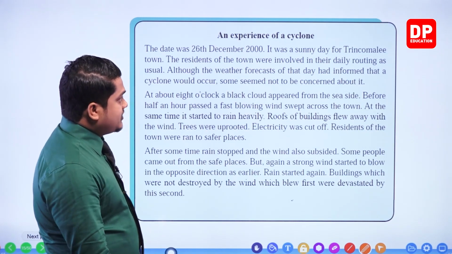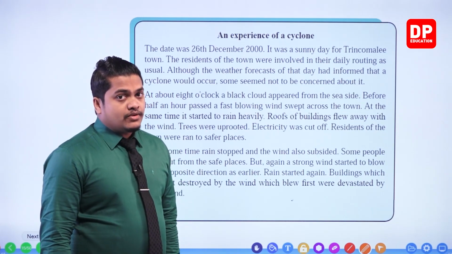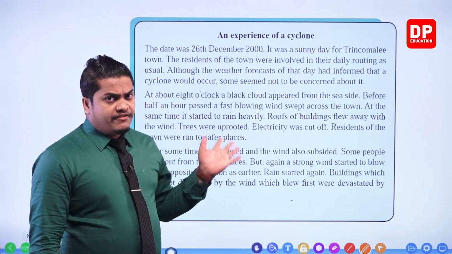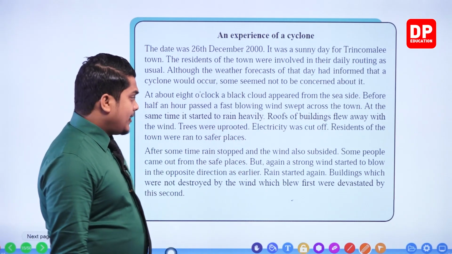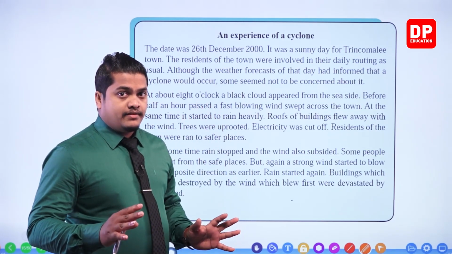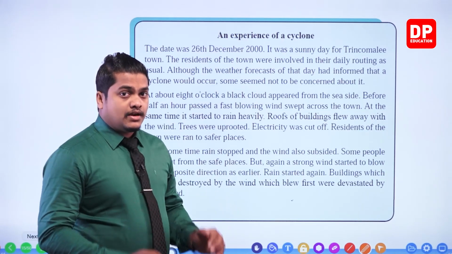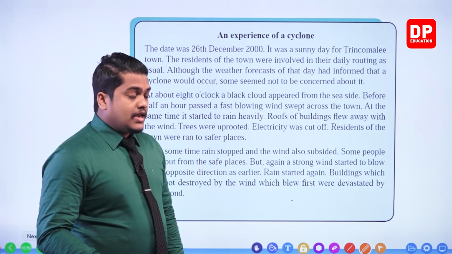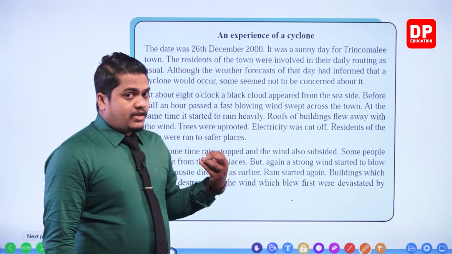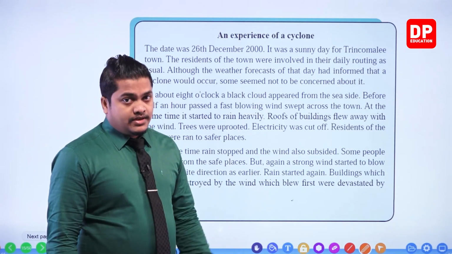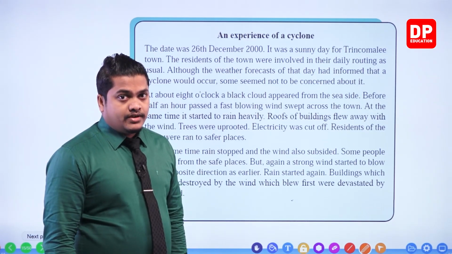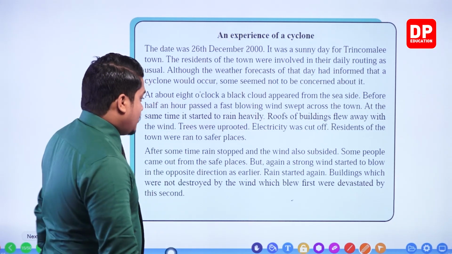So here you can see that an experience about a cyclone is given within this passage. You can see that it has occurred at two different intervals, in two different times, right? First, the cyclone came and blew away all the roofs and other plants and properties, my dear children. And once again, after a certain interval, the rain and heavy winds came, however in the opposite direction. Then from both of these instances, properties got destroyed. Okay, then.